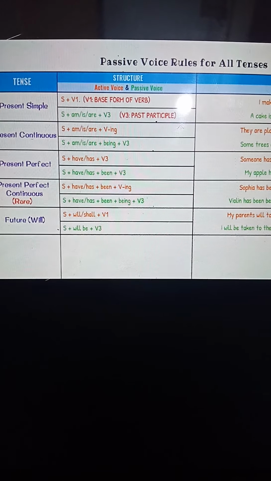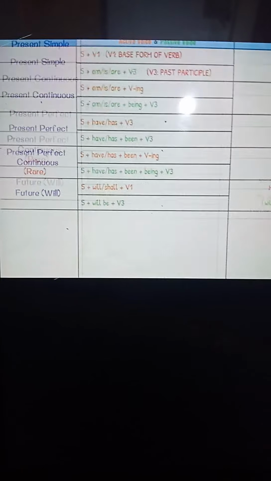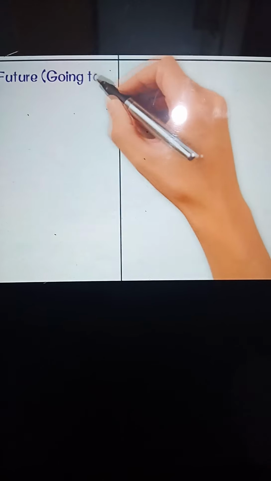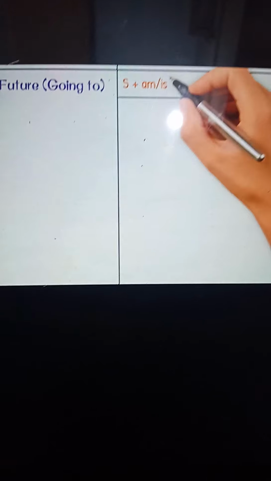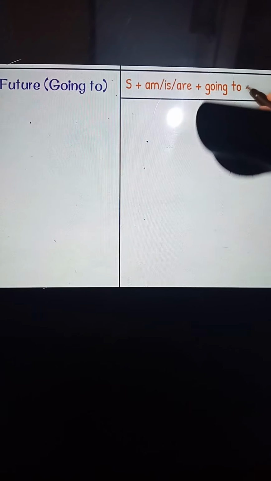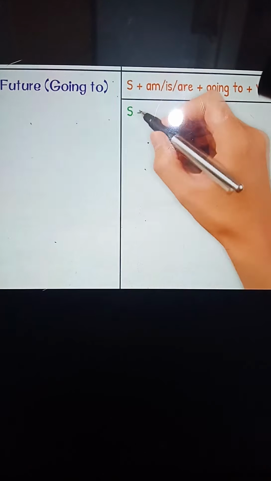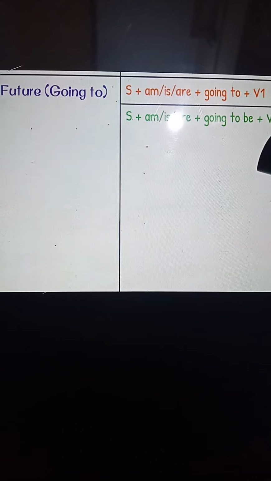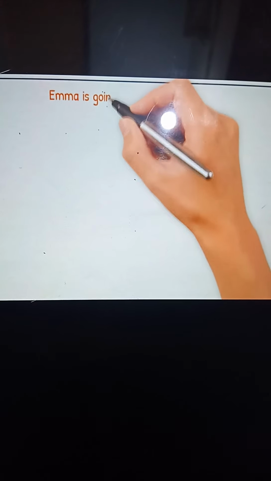Next example we will see is future, going to. How will we utilize this active voice into passive voice? Subject is MR with the helping verb going to, first form of verb, and when passive voice comes, going to be, and the third form of verb will come. Now check the example.